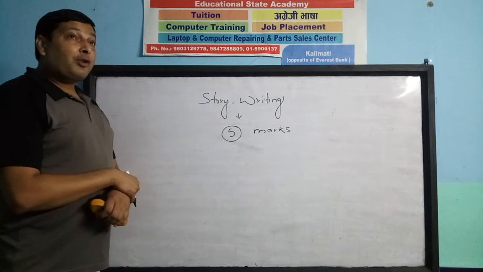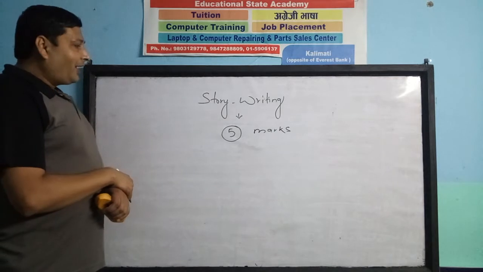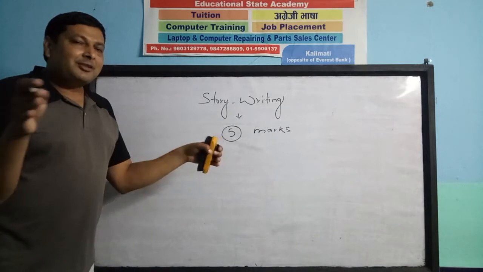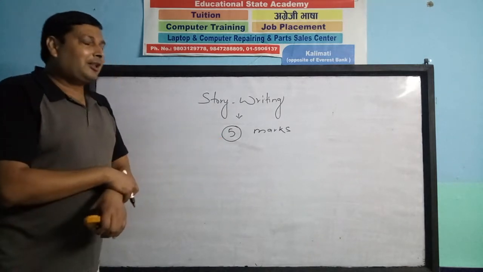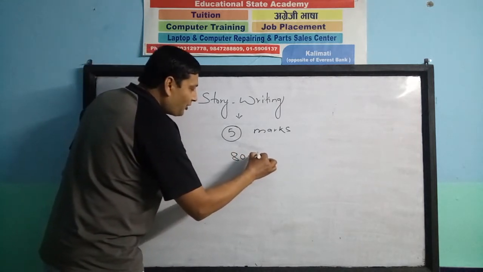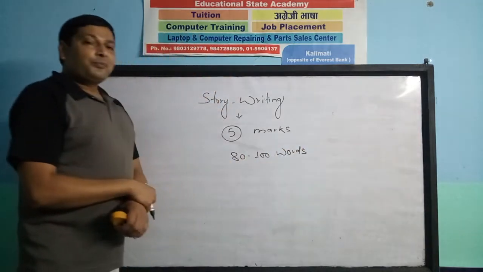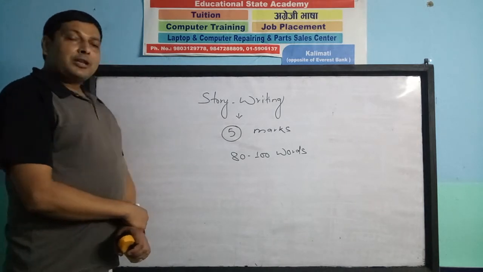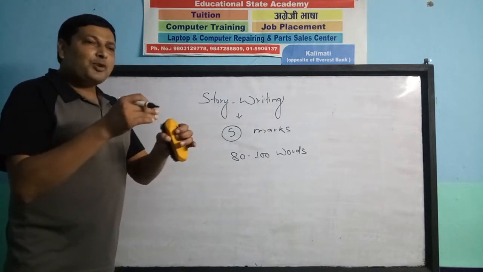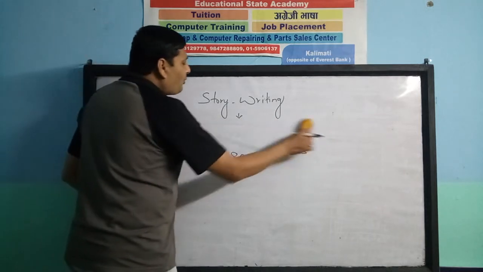The first thing that you have to keep in your mind is that this writing should have a certain limit. It's not comprehensive writing, it's a minor writing. Dear boys and girls, make sure your writing is between 80 to 100 words. Less than this may not be a balanced writing. 80 may be the minimum, and maximum you can exceed up to 100, and it may be a balanced writing.